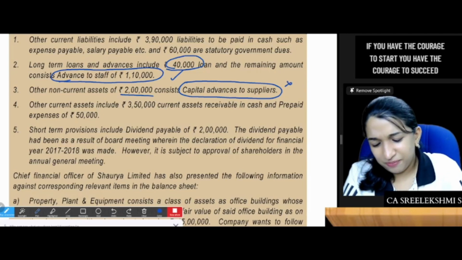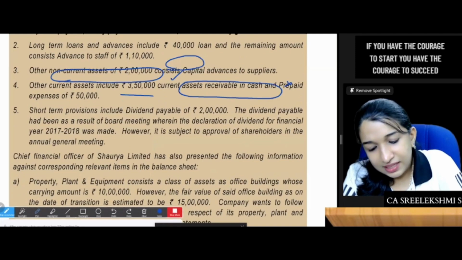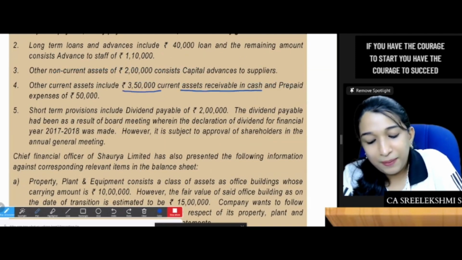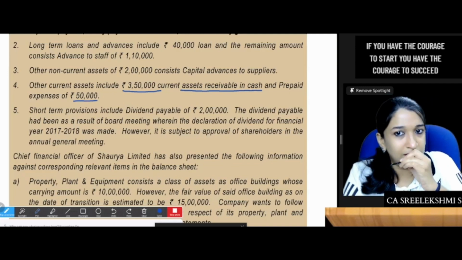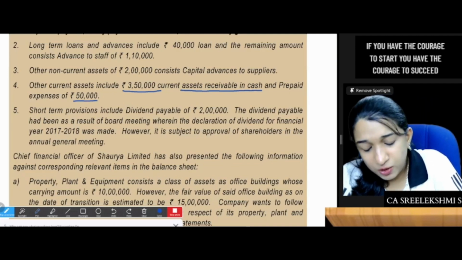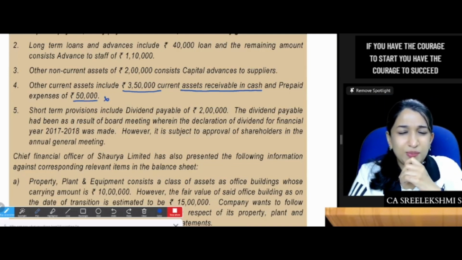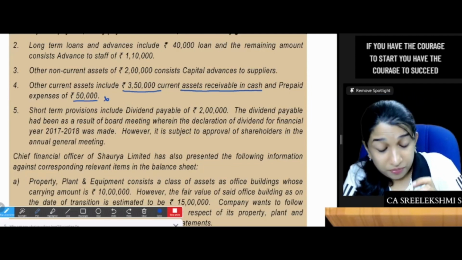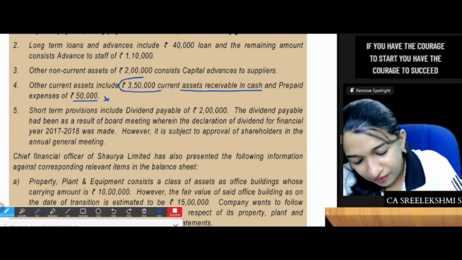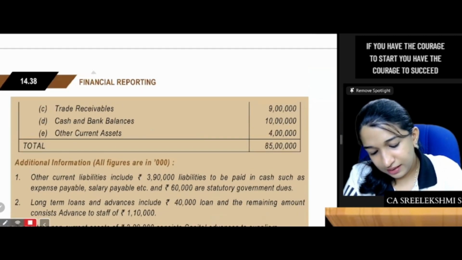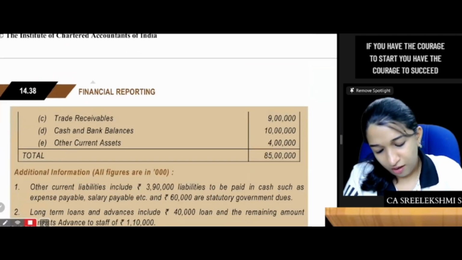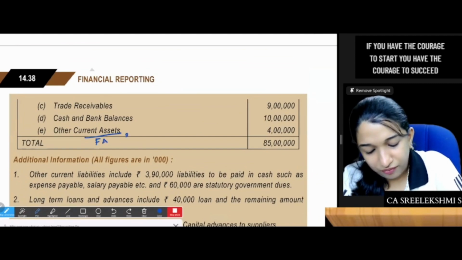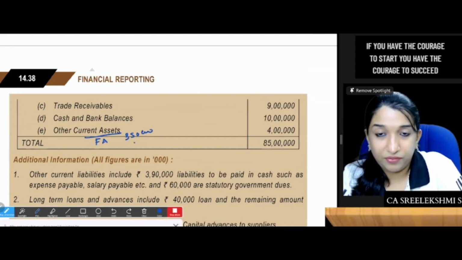Other current assets include 3,50,000 current assets received in cash. Prepaid expense 50,000. Again, prepaid expense will not be recorded as a financial asset because there is no contractual right to receive cash, but 3,50,000 will. Other current assets 4 lakhs. So you will show the breakup: financial asset 3,50,000 and other 50.